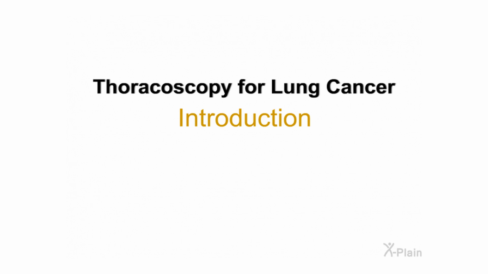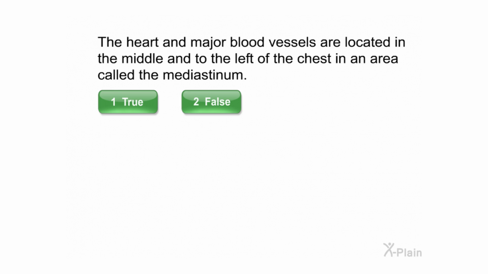Thoracoscopy for lung cancer. Introduction. The heart and major blood vessels are located in the middle and to the left of the chest in an area called the mediastinum. Select true or false.